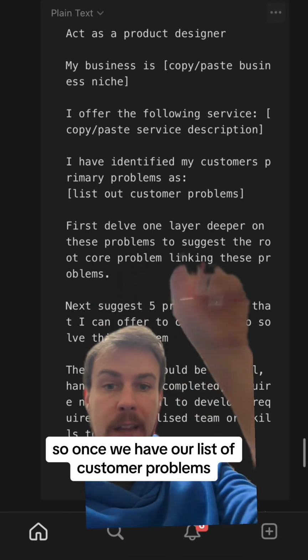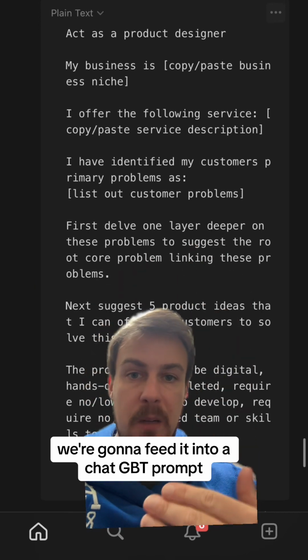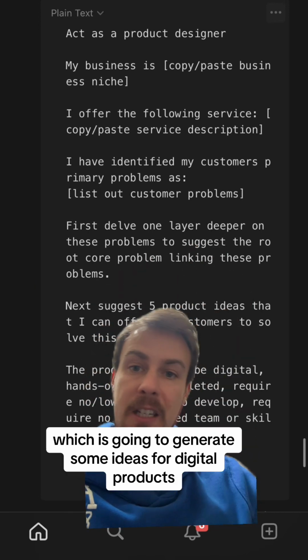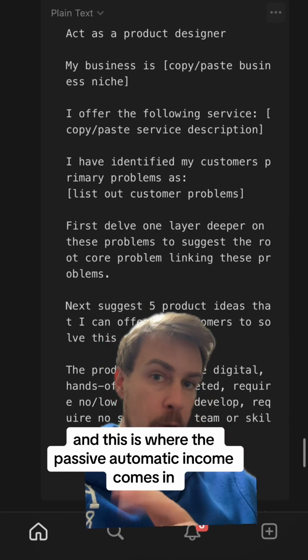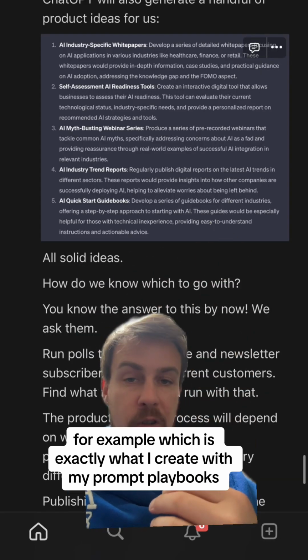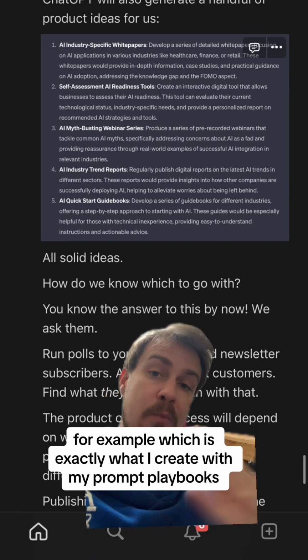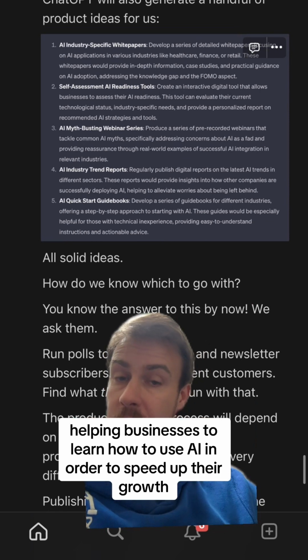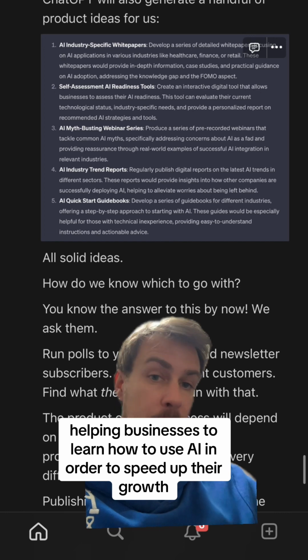So once we have our list of customer problems, we're going to feed it into a ChatGPT prompt, which is going to generate some ideas for digital products. And this is where the passive automatic income comes in. ChatGPT suggested AI quick start guidebooks, for example, which is exactly what I created with my prompt playbooks, helping businesses to learn how to use AI in order to speed up their growth.